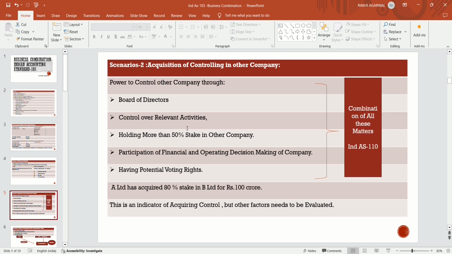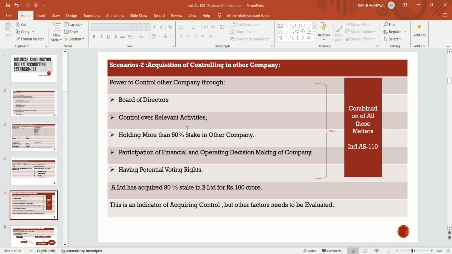If an entity participates in the financial and operating decision making of another company and has controlling power, then that combination is also called a business combination. Having potential voting rights: if an entity has potential voting rights, then it is to be treated as an acquisition of control in the other company, and it is also called a business combination.